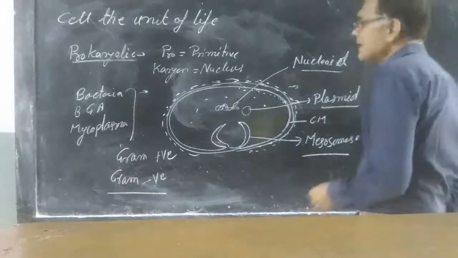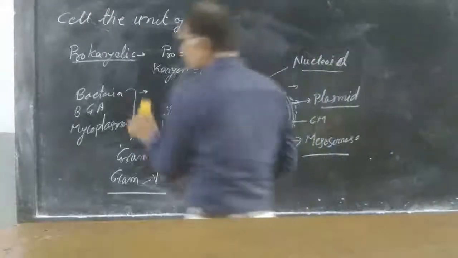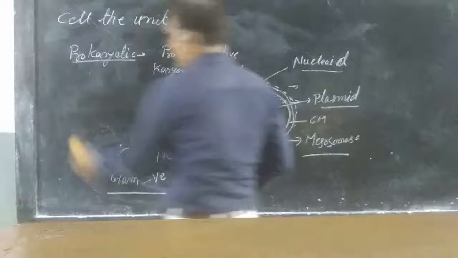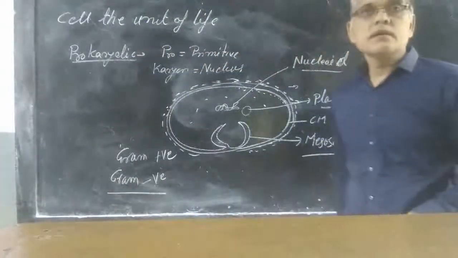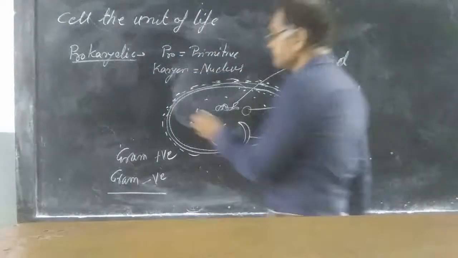In a bacterial cell, sometimes the flagella is there.